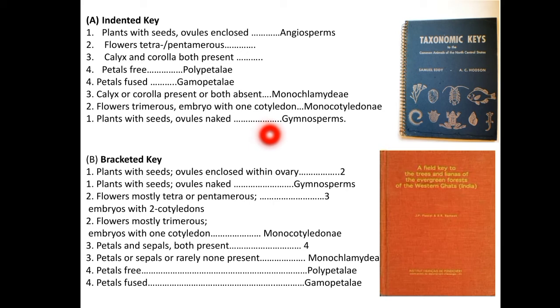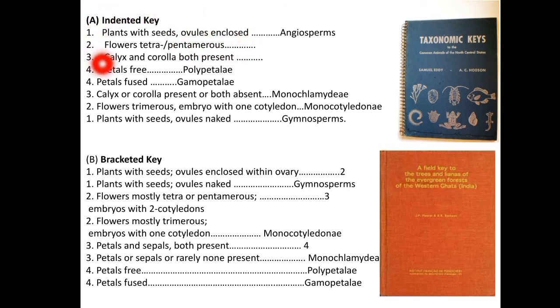The next characters you have to choose are from 1, 2, 3, and 4, going from below. You have to choose the characters from the main lead, and you can't choose from the plants with ovules which are enclosed. So you can't choose from those couplets.